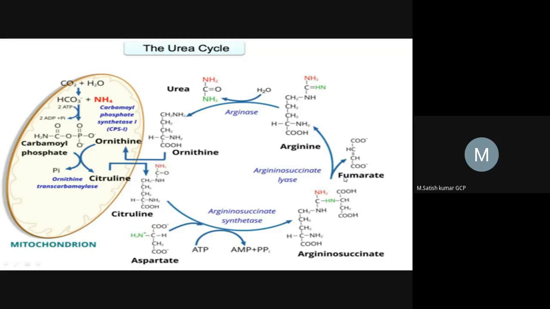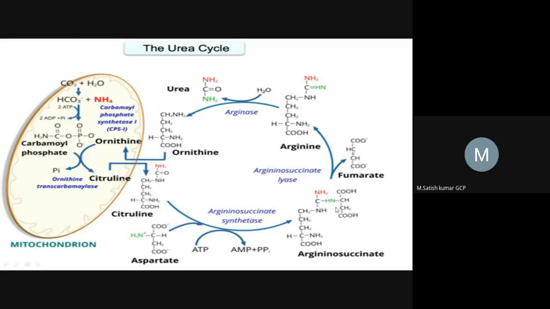In the next reaction, this argininosuccinate gets cleaved. This is the position where it gets cleaved, and this compound will be separated. This is called fumarate. So fumarate will be separated from argininosuccinate. Here the bond will be broken at this position. Why?